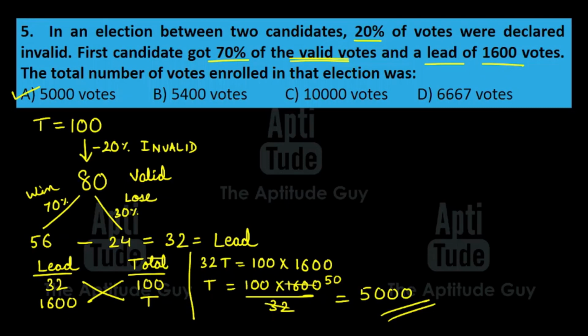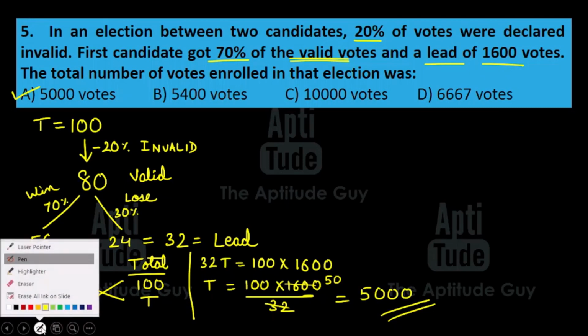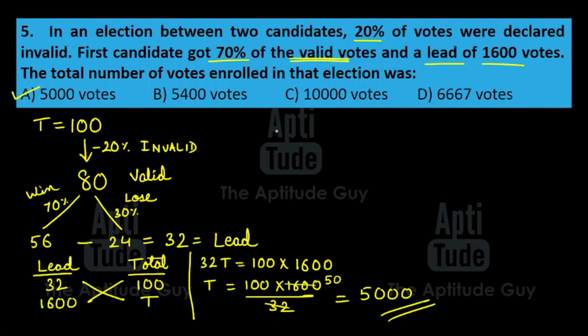Okay, now of course there is another way of solving this. Let me just quickly tell you that as well. So again, we can solve it using x. How do we do that? In order to solve it using x, we need an equation. An equation is something equal to something else. That's all. So let's see what the LHS and RHS have. We have the lead that is equal to 1600 votes.